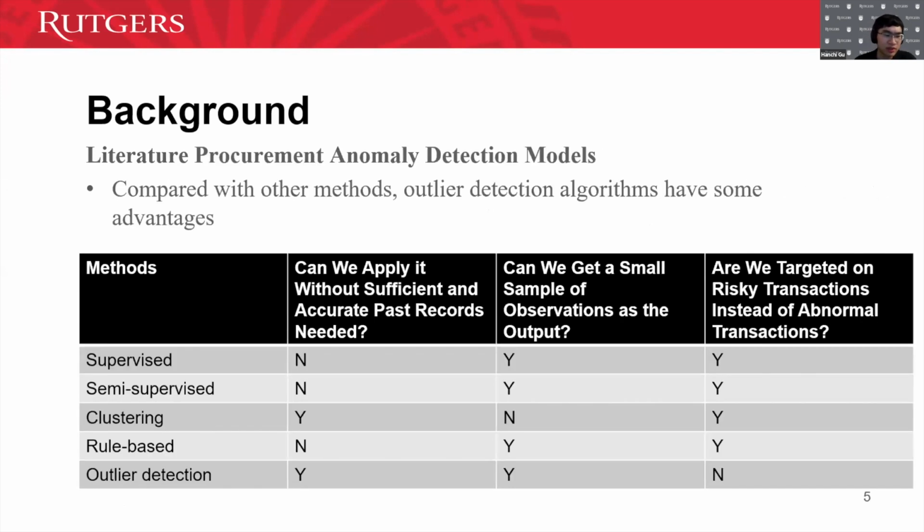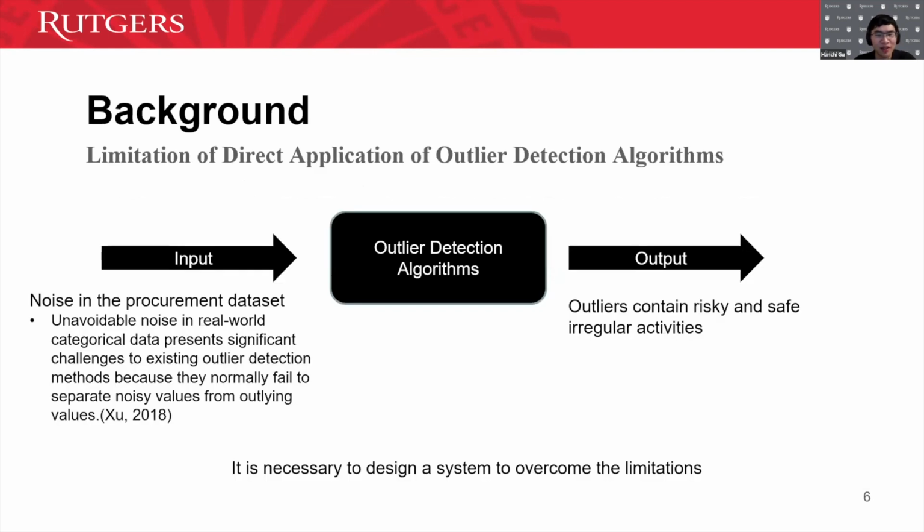So if we try to summarize the advantage, we will say outlier detection can help us build a model without sufficient and accurate past records, and then we can have a small sample, which auditors most frequently use to verify. But we still have a problem here. What outlier detection identifies is what we call outliers, and they are not necessarily high-risk transactions. I will introduce the difference next.